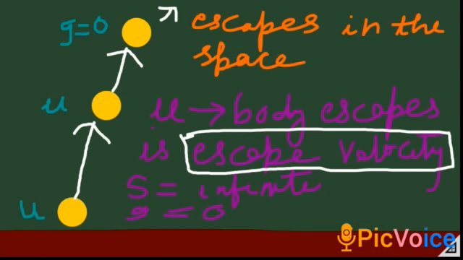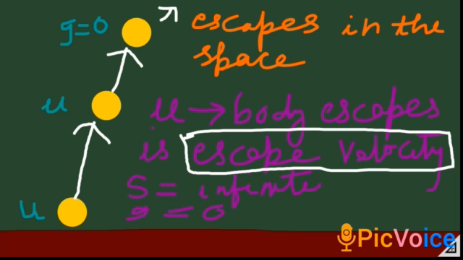Okay, now let's take one more example. Again, imagine the ball lying on the earth's surface, and you are giving it a force due to which it gets the initial velocity, and it is going up. Now we saw earlier that the ball comes down because the initial velocity we had given goes on decreasing, and finally it becomes 0, and then the ball comes down. Suppose we don't let the velocity of the ball become 0, then what will happen? Then the ball should continue going up and up and up, right? Now if we are able to do so, then what happens?